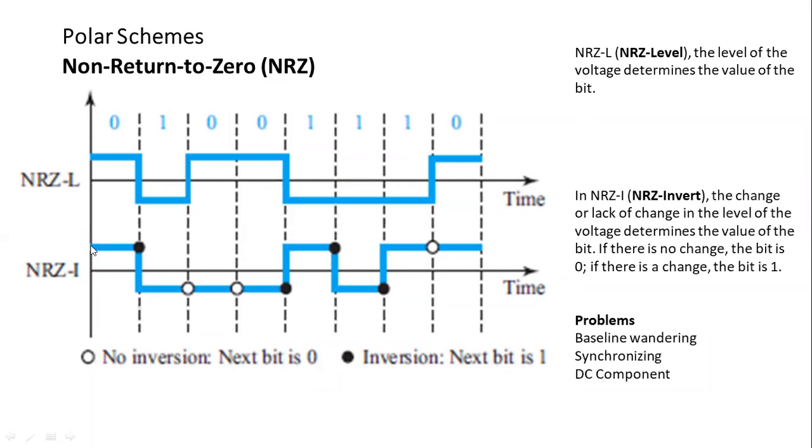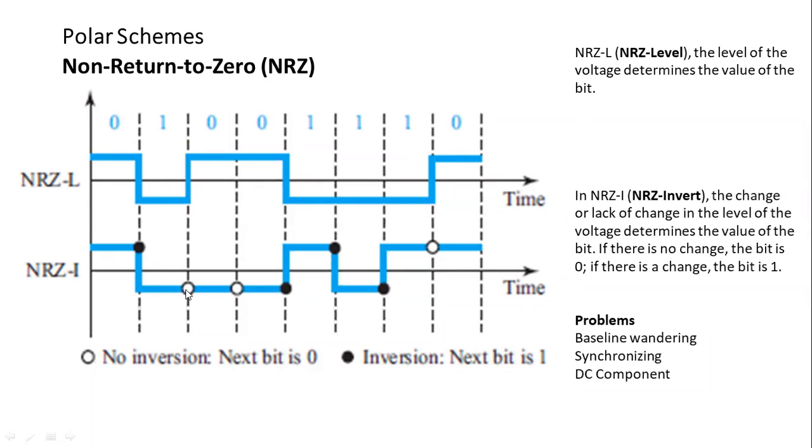At the first point, your transmission is in this position. Look at the cursor, it is in this position. So the first beat is 0. The next beat is 0, so no inversion. So you were at high level, so stay at high level. Okay, now the next beat is 1. Inversion, so change the polarity, come down.